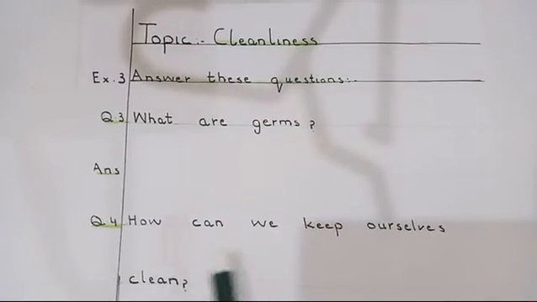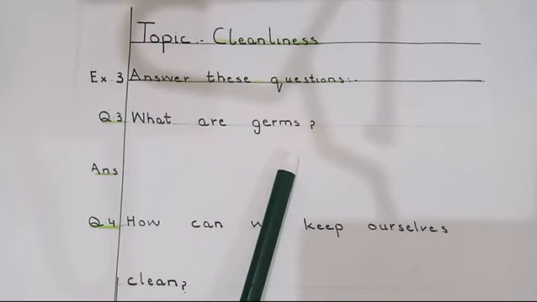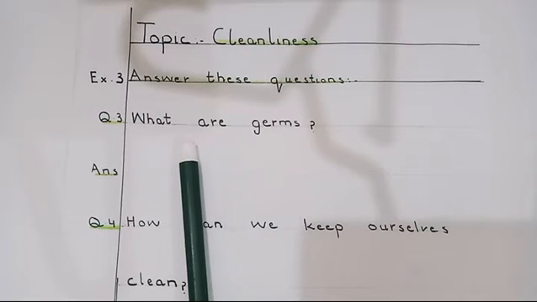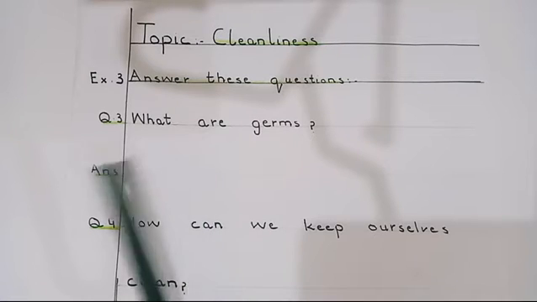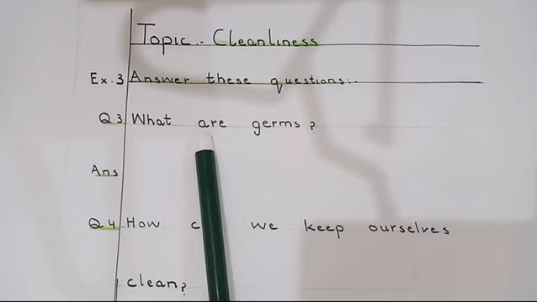Let's start our work. Question number 3 is, what are germs? First of all, I am going to tell you germs are small living things that can attack you, that can make you ill, that can cause diseases.